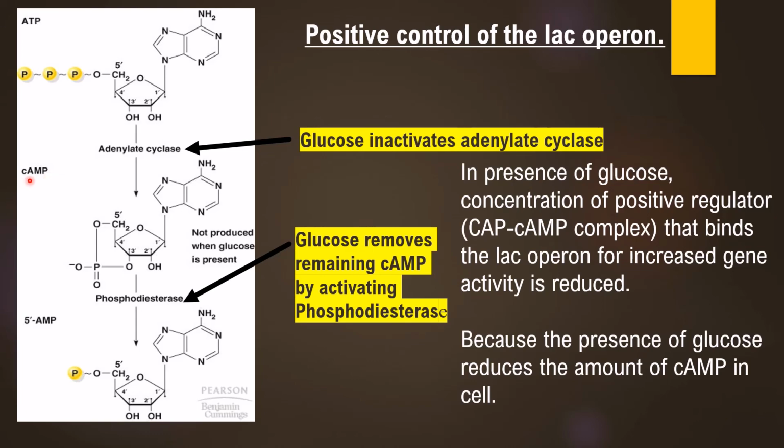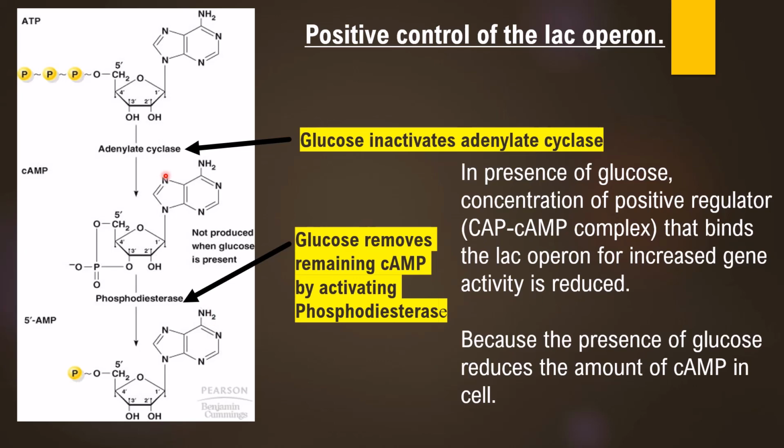Cyclic AMP will be absent since glucose is inactivating the adenylate cyclase. So in presence of glucose, the concentration of the positive regulator, that is the CAP cyclic AMP complex, which is able to bind to the lac operon for increased gene activity, is reduced.